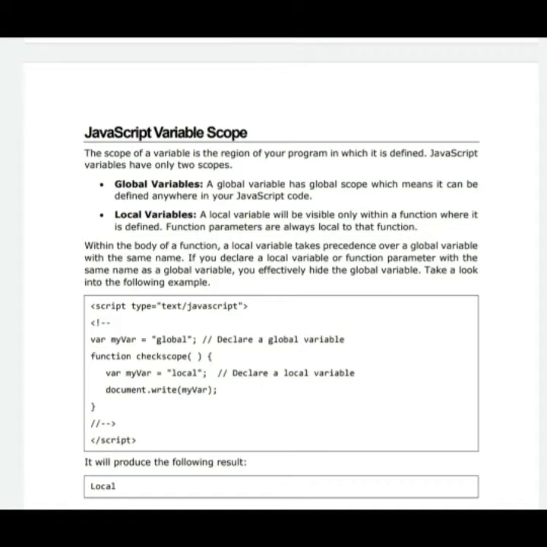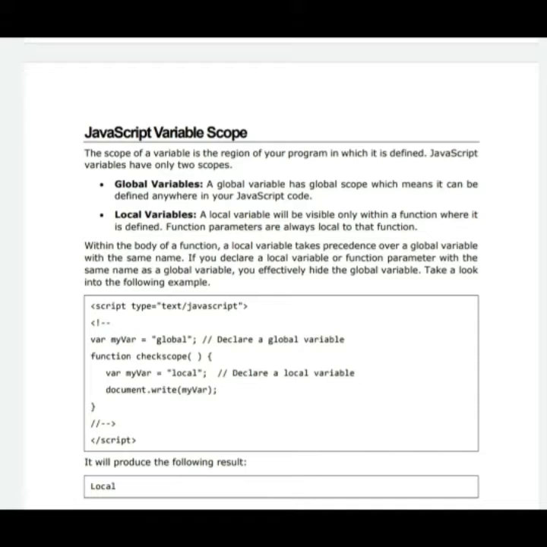Under curly braces I use the same variable again and override it with the sentence local, to see which will print, local or global. And to print the sentence I use the document.write method to display my word. Then the output is local.